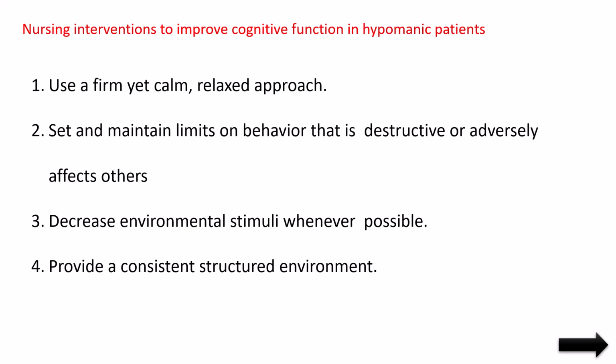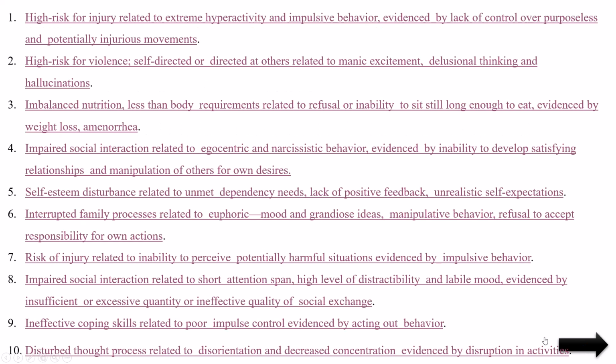Structured environment means a planned environment where the patient has to be, and in that situation only we have to make him stay. So a planned environment is important to make the patient stay there. Then only there will not be any abnormal stimulus that will make the patient aggressive. So these are the nursing activities we can do.